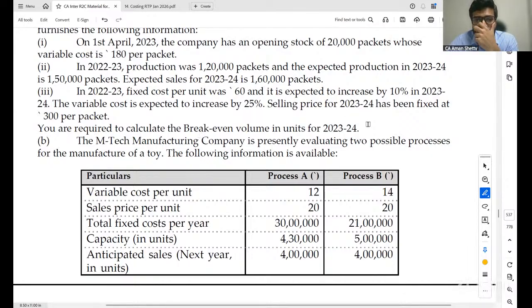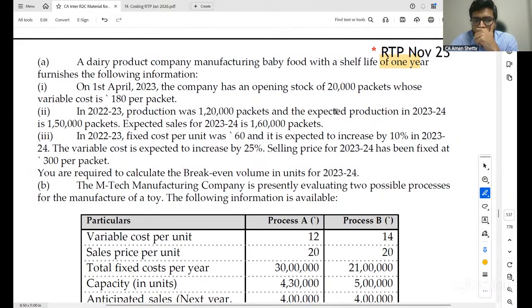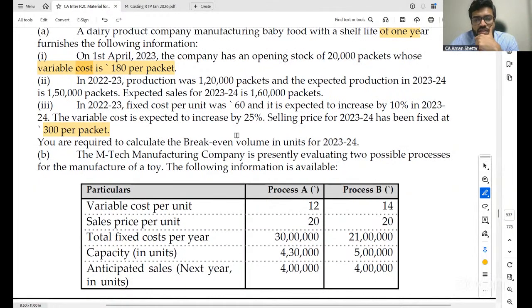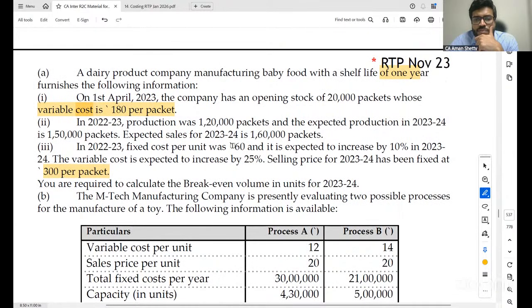Next, selling price is given. Variable cost is also given. Yes, variable cost is 180 per packet. Selling price is rupees 300 per packet. So selling price minus variable cost is contribution per unit. You can find out contribution per unit as well as PVR. Clear? Next, they have given the fixed cost per unit; multiply into the number of units, so 60 and then 1,20,000, you find out total fixed cost. Once you know total fixed cost, you can find out the break-even sales. Yes or no?